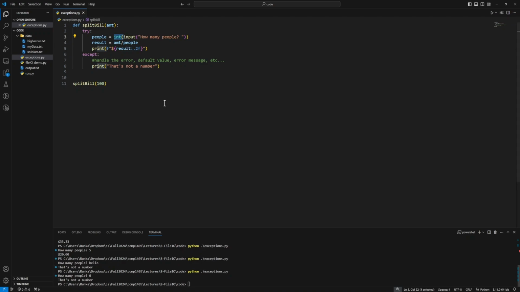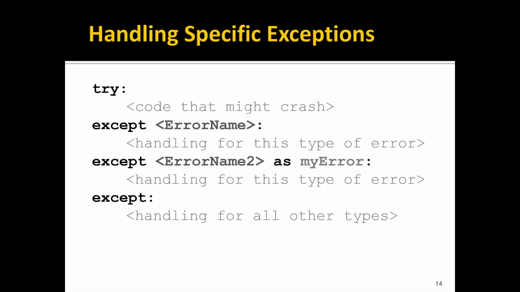But if I pass in a 0, it gets past that line and it attempts to do a 0 division. Amount divided by 0 is an error. So the code would have crashed there, but we have a try except block, so instead it jumped down and printed out that's not a number. So we get the same error handling no matter which error comes in. So it's somewhat bad form to catch all exceptions like this because it catches unexpected ones as well.